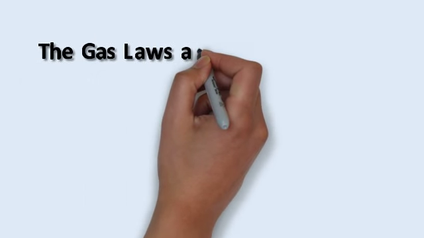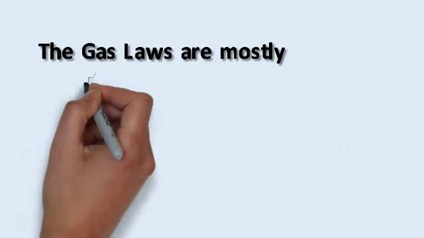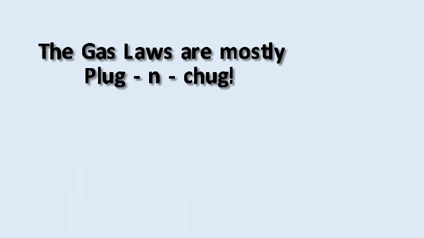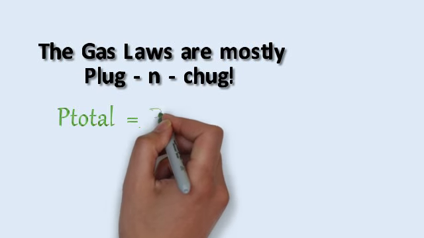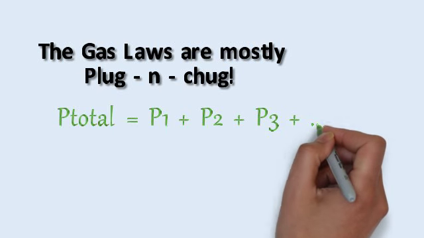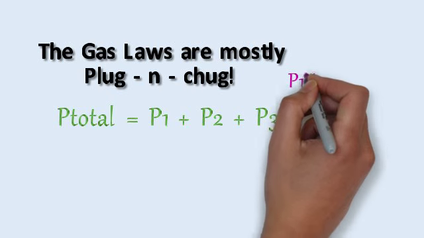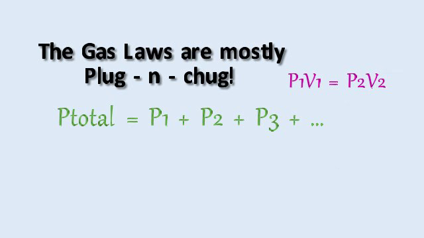So the gas laws are mostly plug and chug. Most of them you know. This is Dalton's: P total equals P1 plus P2 plus P3. This is Boyle's: P1 V1 equals P2 V2.